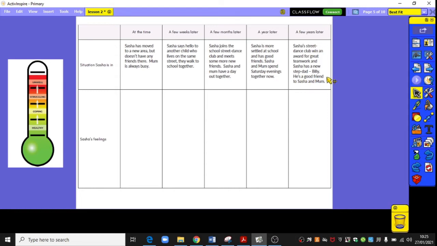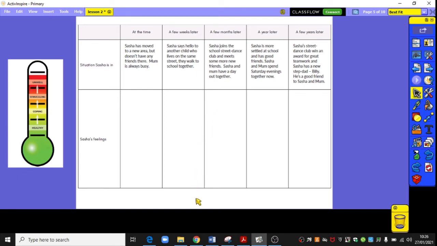And we need to recognise how different feelings grow and change, pass or get stronger with time. So we need to consider how the situation and Sasha's feelings might change over time and record these at the bottom here. So as you go along on your sheet, just have a think about what Sasha's feelings might be at the current point that this timeline is indicating.